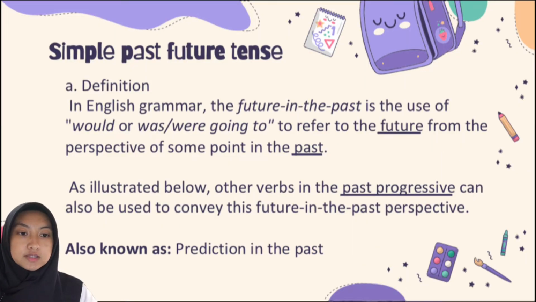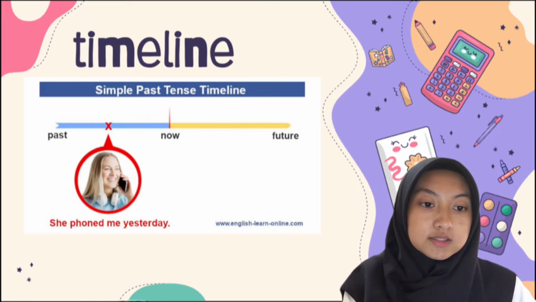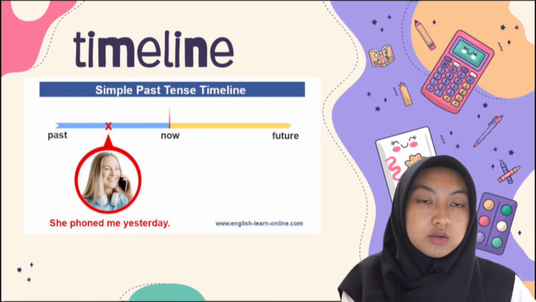Simple past future tense. In English grammar, the future in the past is the use of would or was or were going to refer to the future from the perspective of some point in the past. As illustrated below, other verbs in the past progressive can also be used to convey this future in the past perspective, also known as prediction in the past. Timeline: past, now, and future, and it is used in the past.